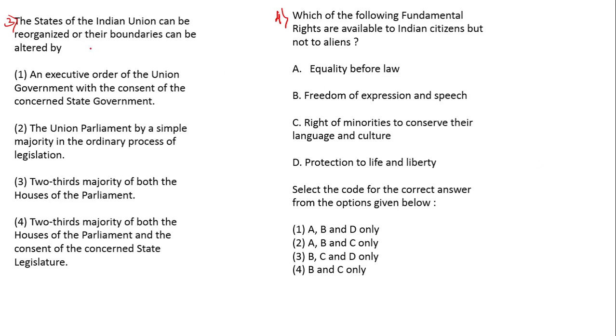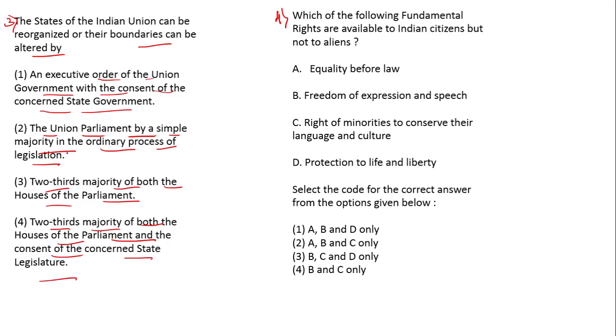Third question: the states of the Indian Union can be reorganized or their boundaries can be altered by. Options are: an executive order of the Union government with the consent of the concerned state government; the Union Parliament by a simple majority in the ordinary process of legislation; 2/3 majority of both the houses of Parliament; and 2/3 majority of both the houses of Parliament and the consent of the concerned state.